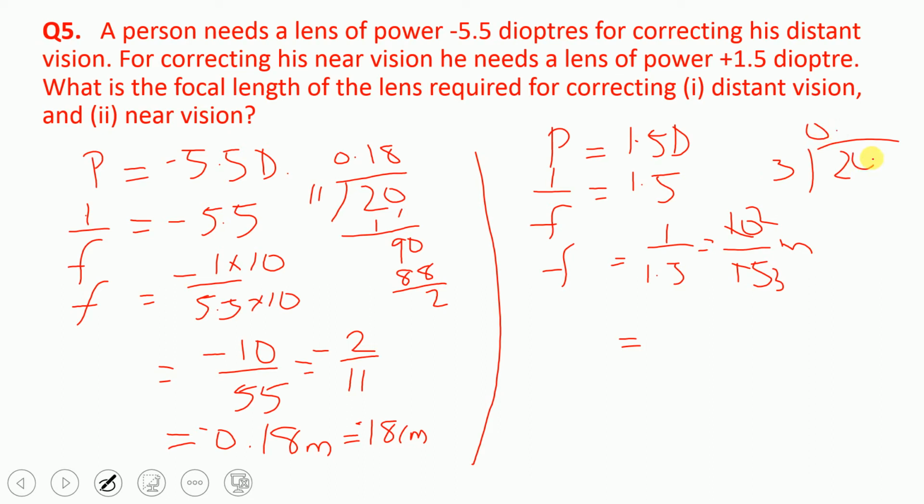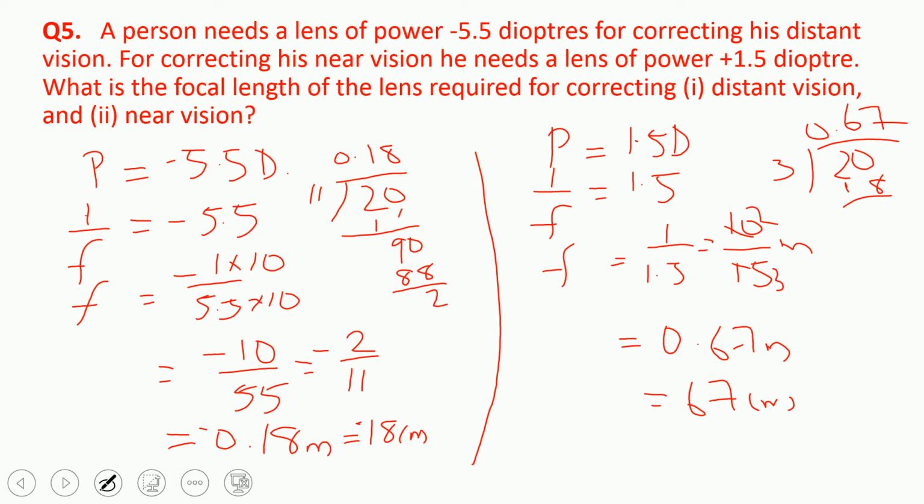So it is 0.666 and it will continue like that, so we can say 0.67 meter. That we can convert into centimeter, that is we can write it as 67 centimeter. So it is for the near vision. Then what is the focal length of the lens for the distant vision and near vision?